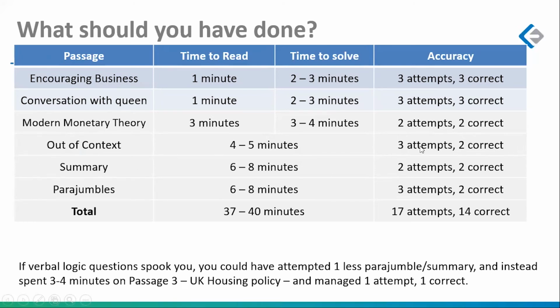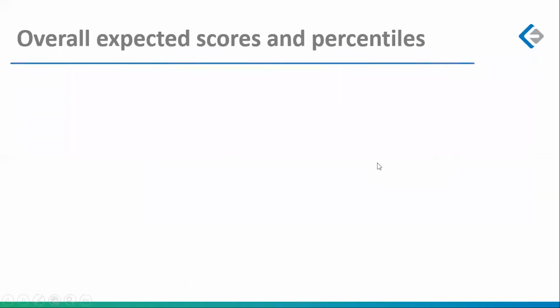I would expect you to get 3 attempts and 2 correct. I'm giving you more time for summary questions. I'm giving you more time for rearranging jumbled sentences, specifically because I'm putting you at a higher target rate. 2 attempts and 2 correct, and 3 attempts and 2 correct. Yes, I know that summary questions have negative marking. Out of context, there's no negative marking. Again, parajumbles, no negative marking. So all of this put together would have given you what I predicted earlier: 17 attempts and 14 correct.